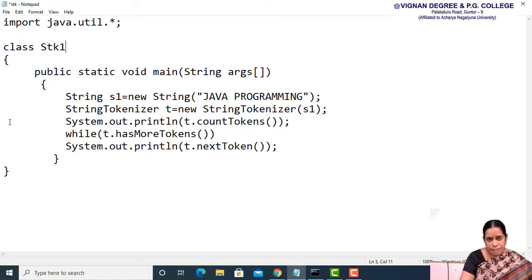In the next statement, we are using t.countTokens. Generally, two tokens are present here, that is two words, Java and programming. So two will be printed upon executing this statement. Next, by using this while loop and this print statement, we are printing the tokens that are present in the string. First, we will save and compile the program. Later, we will run it in order to get the output.